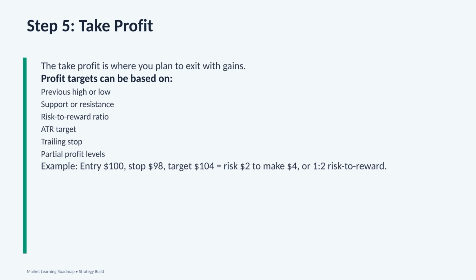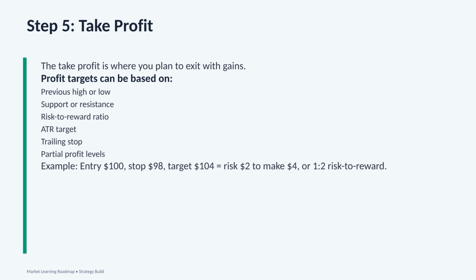Another method is using a risk-to-reward ratio. This means we compare how much we are risking to how much we are trying to make. For example, if we enter at $100, place our stop loss at $98, and set our target at $104, we are risking $2 to try to make $4. That is a 1-2 risk-to-reward trade.